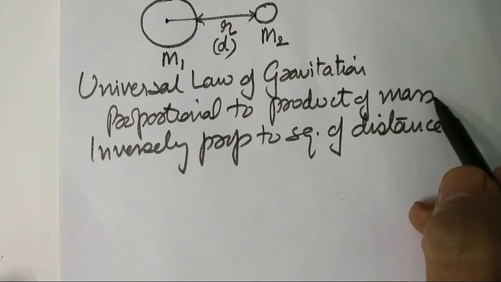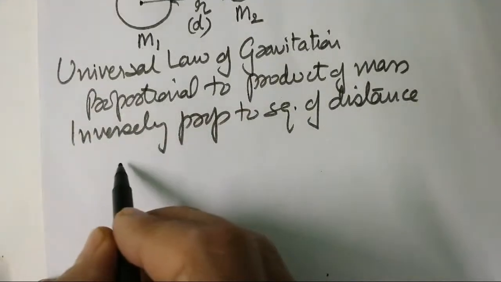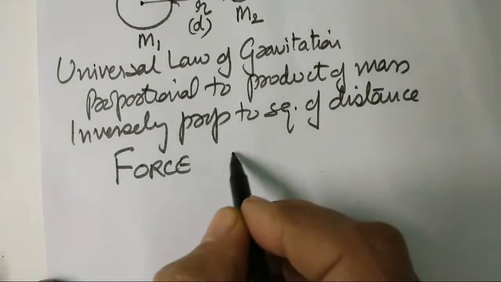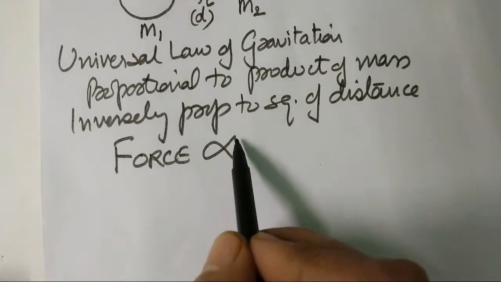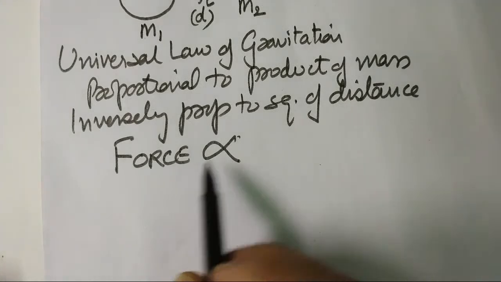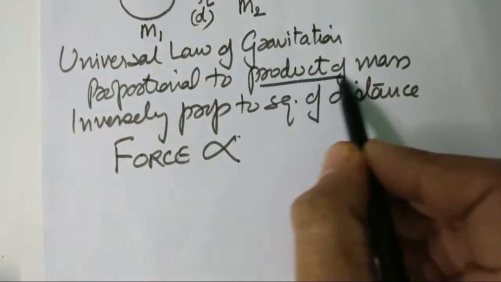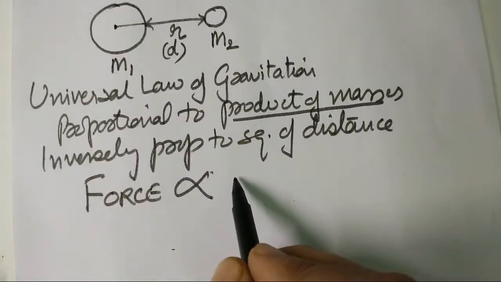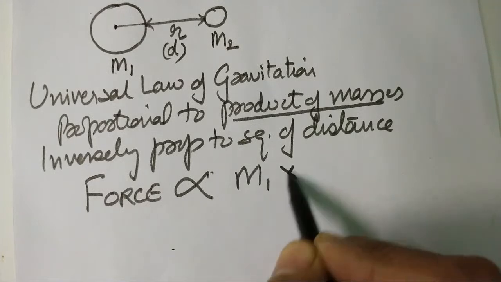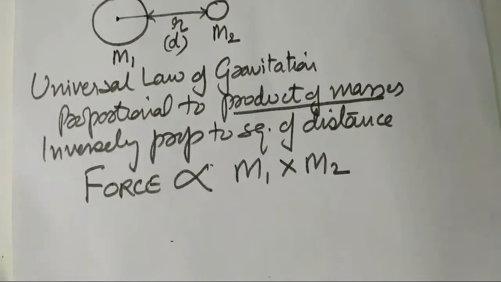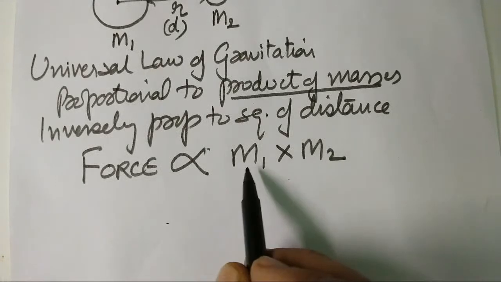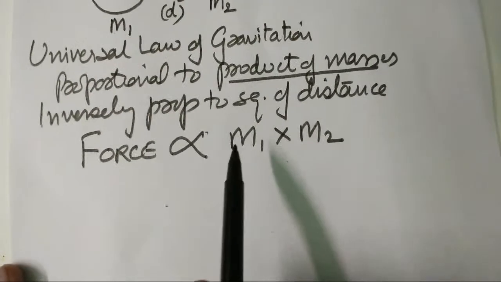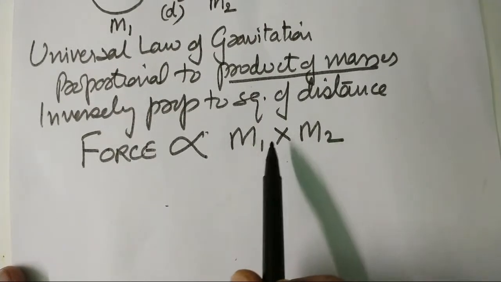So if we take the force, it is directly proportional. This is the sign of proportion. It is directly proportional to the product of masses, we can say the two masses. So here I have taken two masses, m1 into m2. We can say small m1, m2, or capital M1, M2, it does not matter. There should be the product of the two bodies whose mass we know.